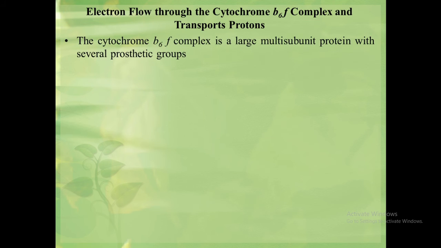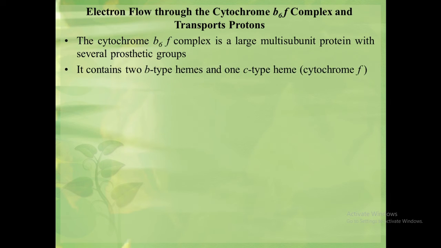So the cytochrome b6f complex is a multi-subunit protein having several prosthetic groups. It contains 2 b-type hemes and 1 c-type heme, that is cytochrome f. In addition, the complex contains the Rieske iron sulfur protein in which 2 iron atoms are bridged by 2 sulfur atoms. The name is given after the scientist who discovered it.